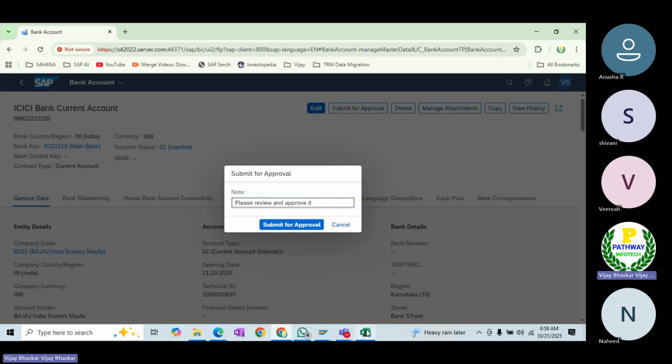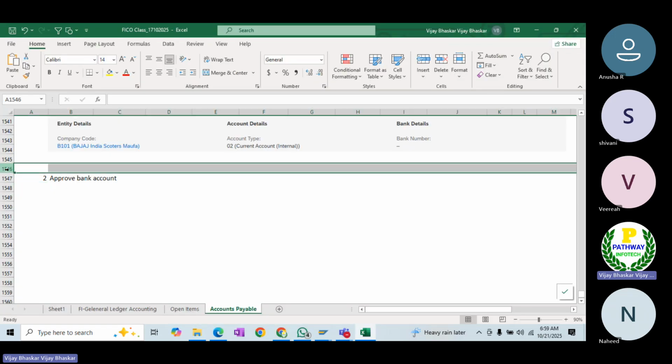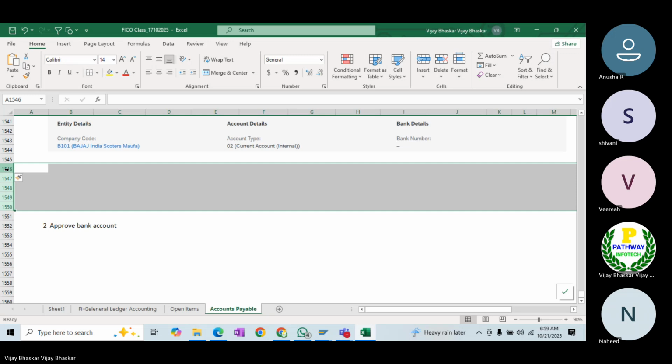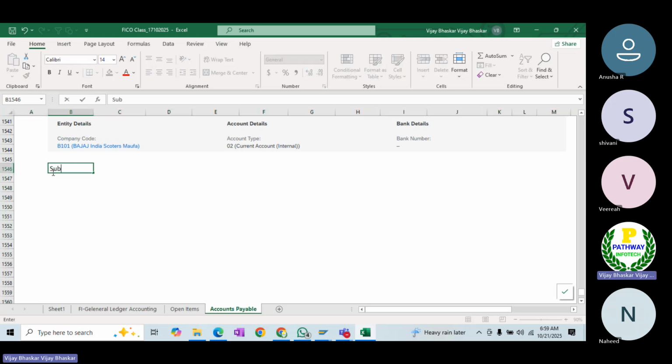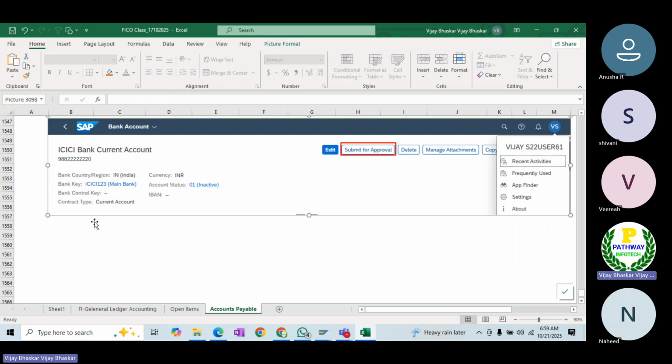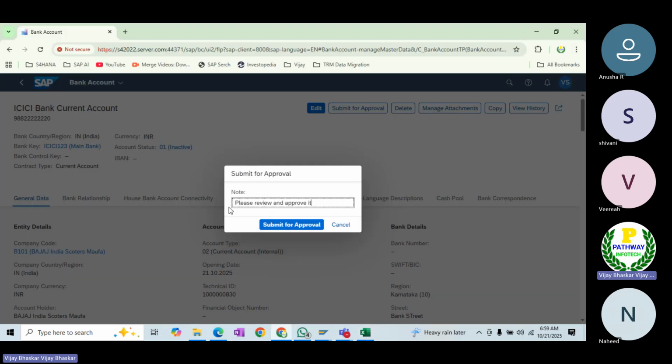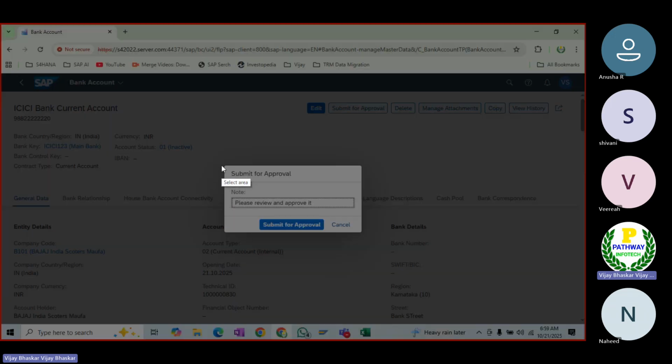As soon as you submit for approval, even if I have created the bank account, I can submit that one. As soon as you click on submit here, the notes are optional.